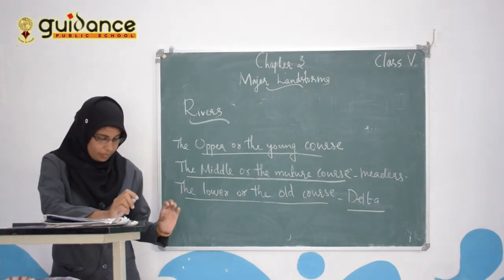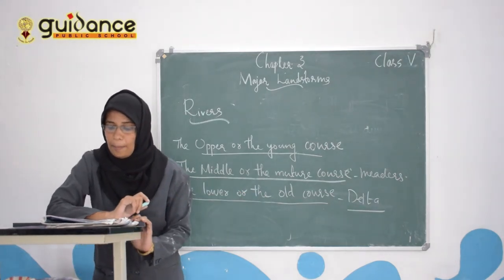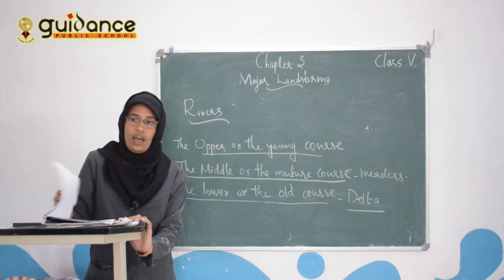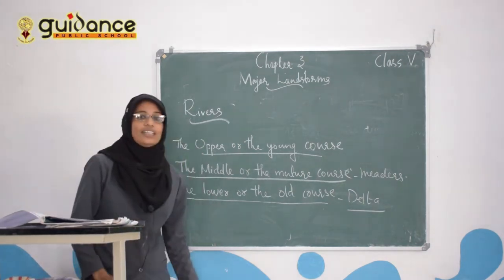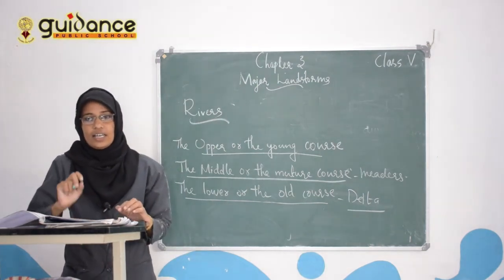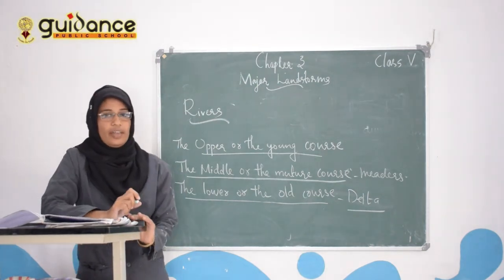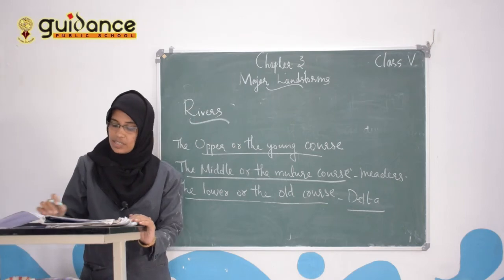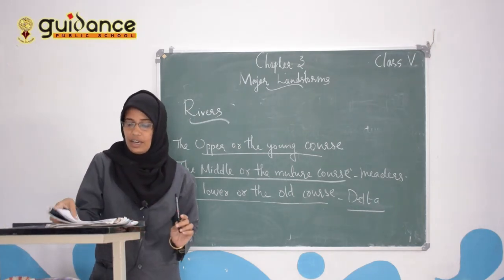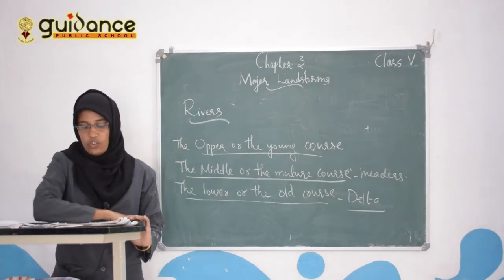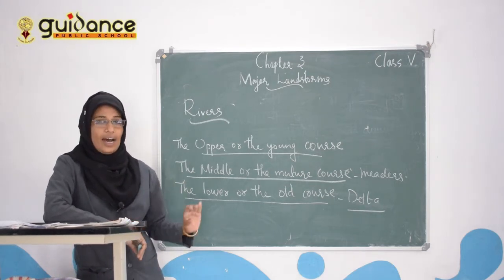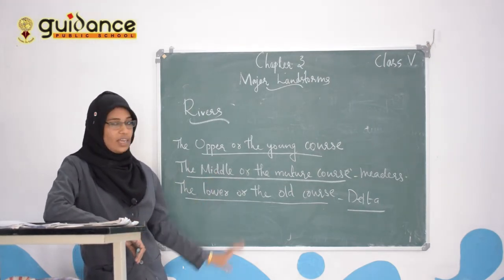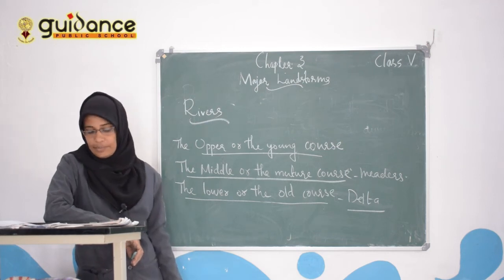And do you know which is the biggest delta in the world? Sundarban Delta. The Sundarban Delta is the biggest delta in the world, and it is formed by the Ganga and the Brahmaputra rivers.